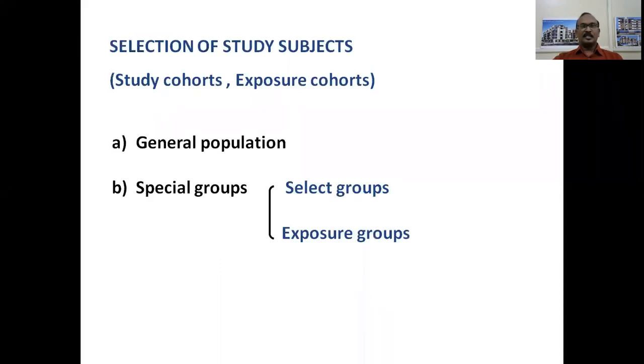Selection of study subjects or study cohorts or exposure cohorts. Studies of cohorts can be from the general population. The general population is usually in a political, administrative and a particular geographical area from which they are selected, and the study cohort and the control cohort are usually also selected, and the study cohort should be representative of the population being selected.